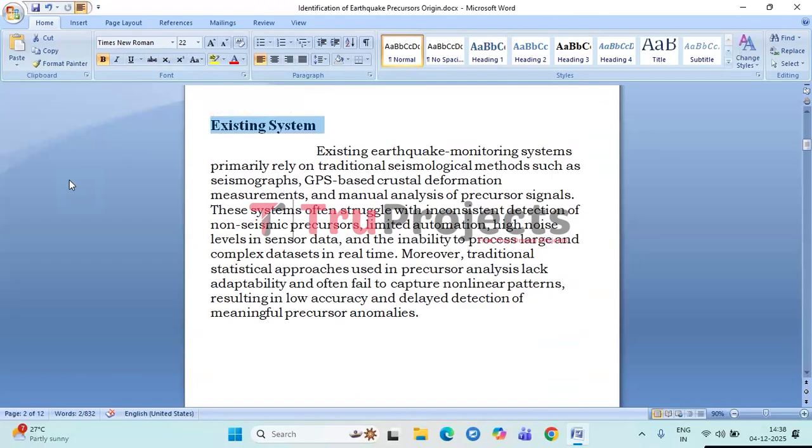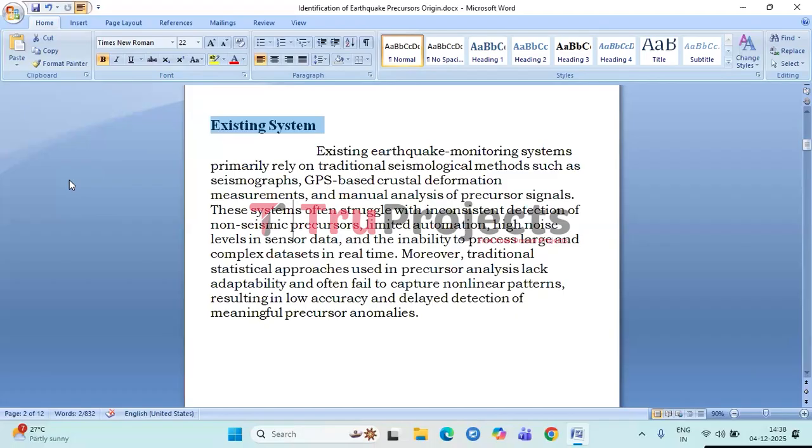Coming to the existing system, it states that earthquake monitoring systems mainly use traditional tools like seismographs, GPS measurements, and manual analysis to identify possible warning signals. While these methods are useful, they often have difficulty with reliable detection of non-seismic precursors, and cannot easily handle noisy sensor data or large complex datasets in real time.